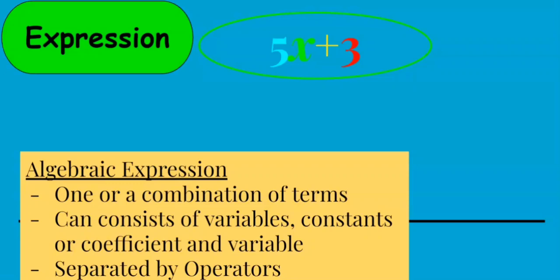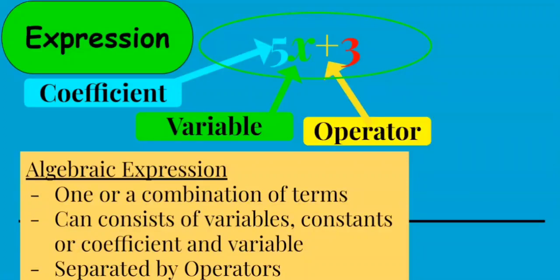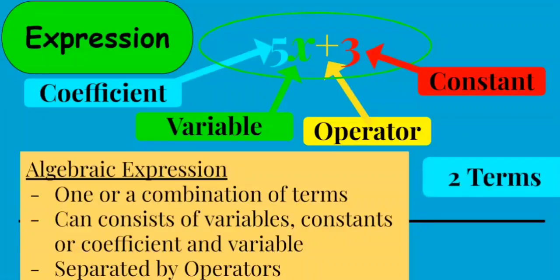This is an expression. If we look carefully, we realize that we have a 5. This 5 is multiplying our x or our variable, and so it is known as our coefficient. Our x is our unknown, it is our variable. Our plus sign is our operator, and our 3 is our constant. In this algebraic expression, we have two terms. Our terms are 5x and 3. And they are separated by the operator, which is our plus sign.